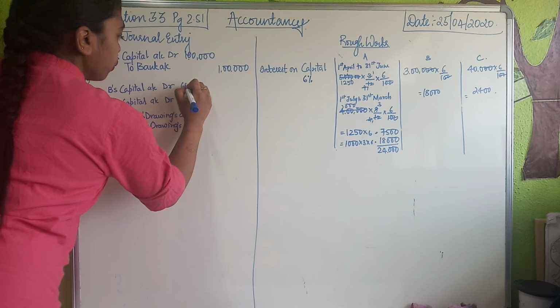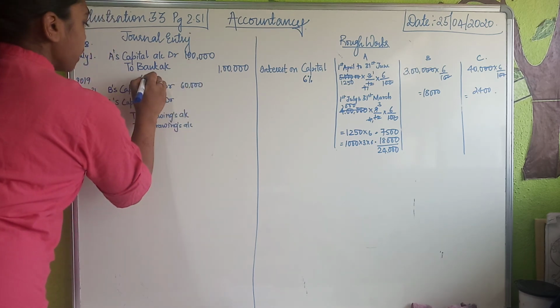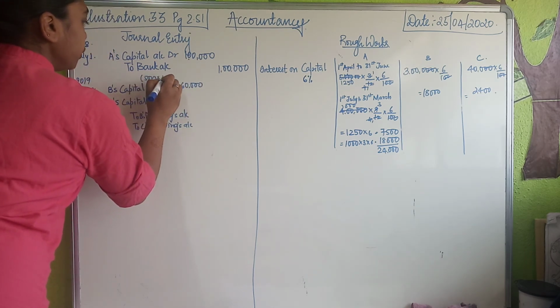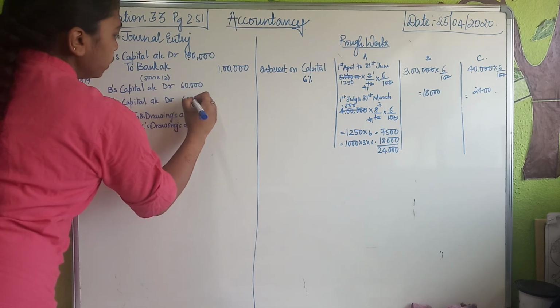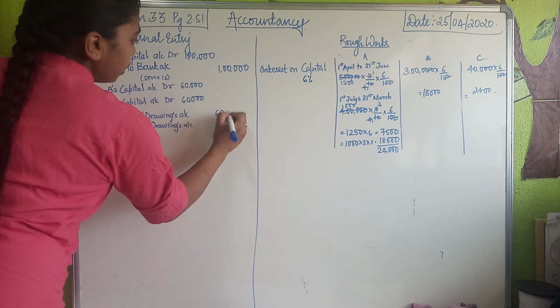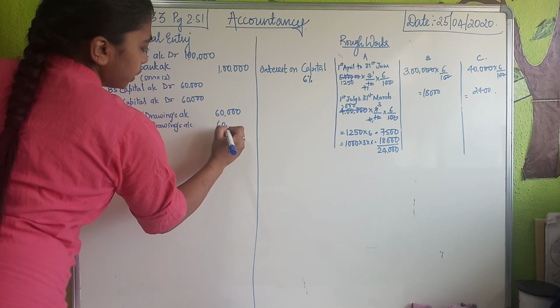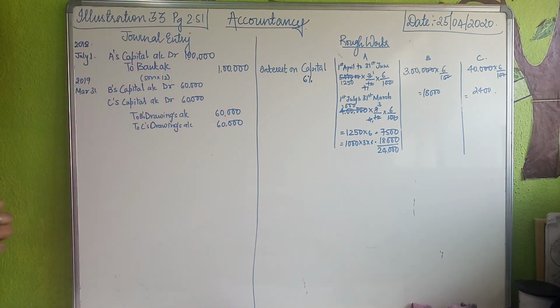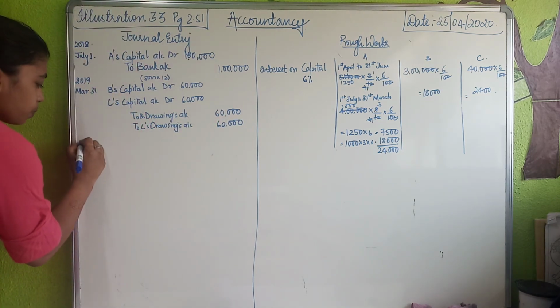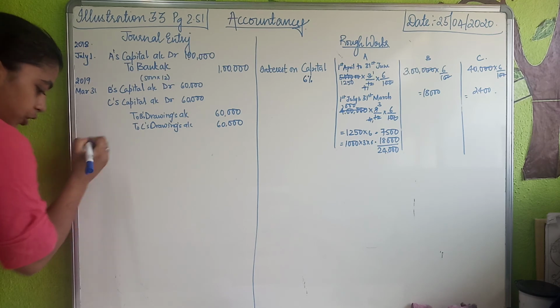So here he withdrew rupees 60,000. Where did this 60,000 come from? 5,000 into 12, and this comes to 60,000. This value will also come to 60,000, and this value will also come to 60,000. Got it?